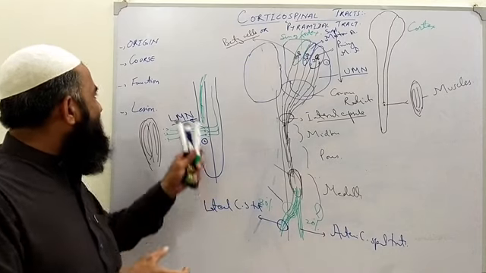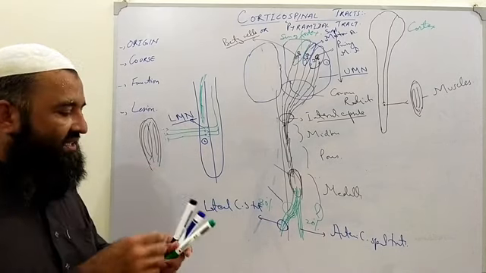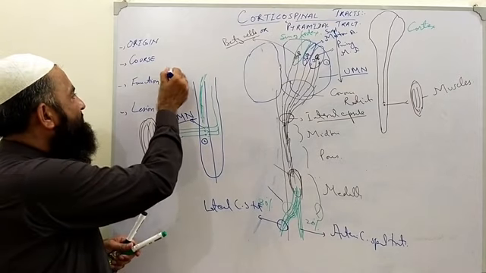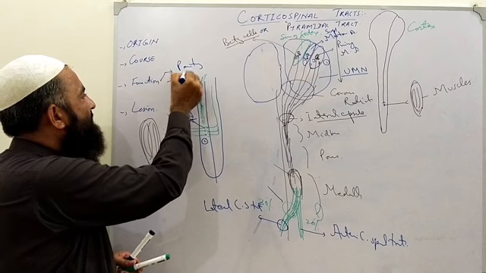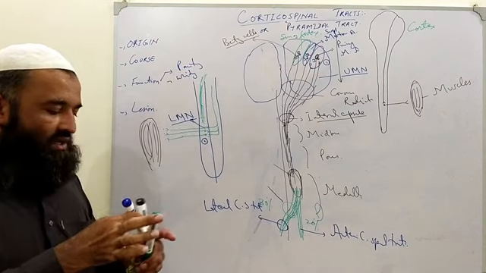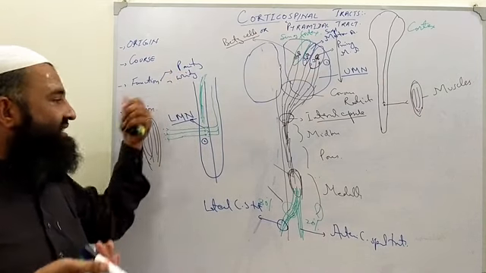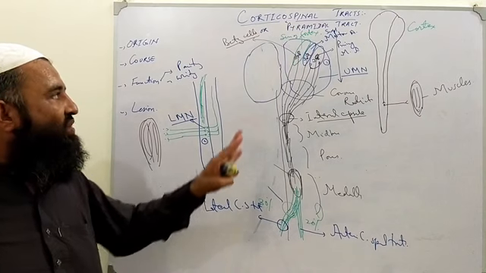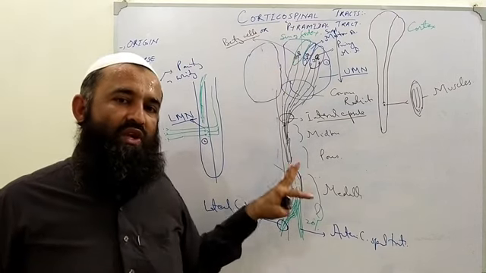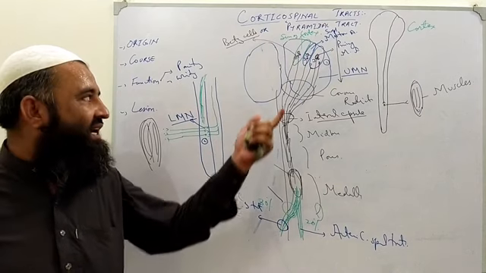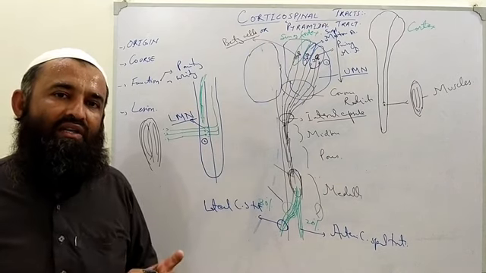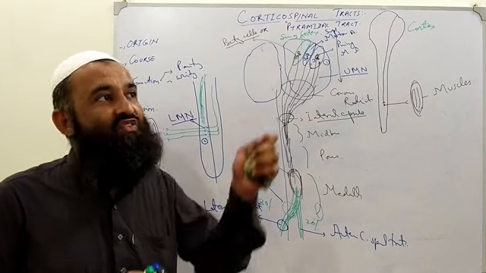Now, if that is its function, painting, writing, what will be the effect of a lesion? Importantly, this upper neuron influences the lower neuron, and they are holding these lower neurons. Assume that someone is flying a kite.